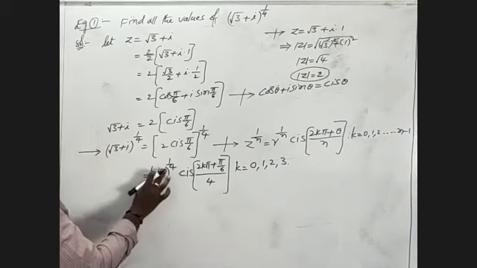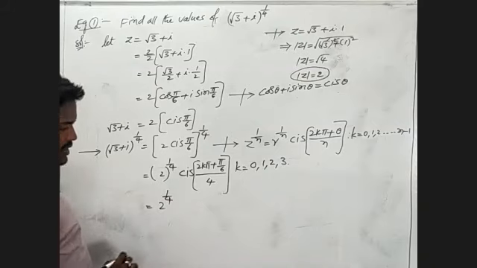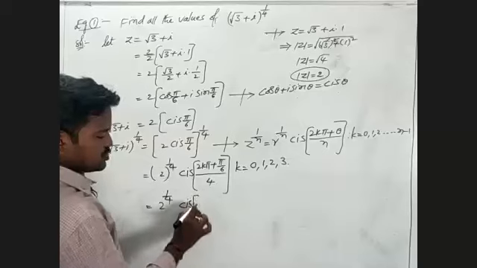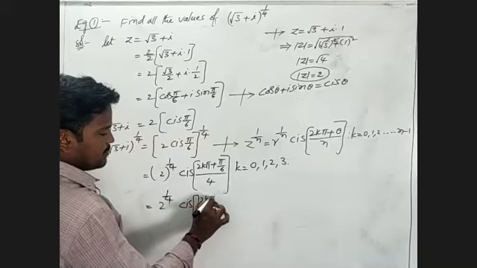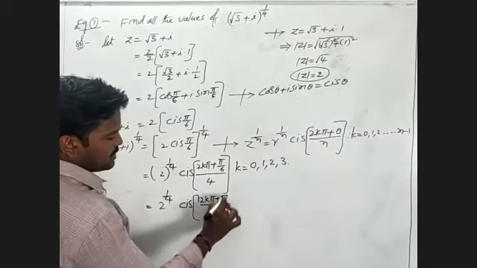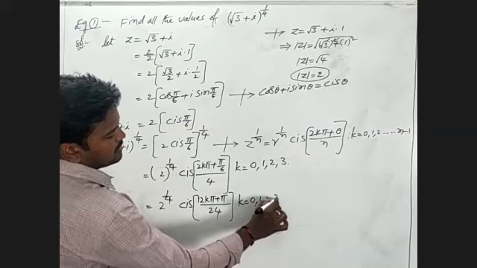So here we'll write 2 power 1 by 4 into cis of (12k pi plus 5 pi) by 24, and we take k is equal to 0, 1, 2, 3.